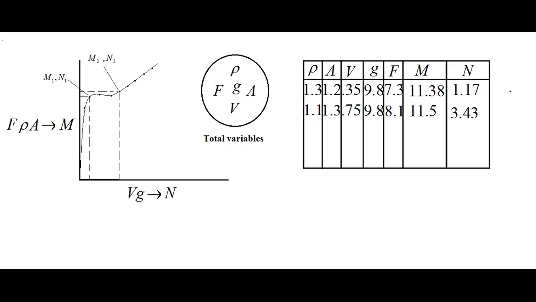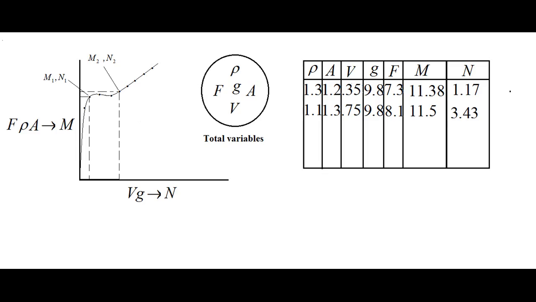Randomly, suppose I pick up three variables. Suppose I pick up F, rho and A and multiply them to make M, like this, and the remaining variables are V and G. Now multiply V and G and make it N. So now the 5 variables are reduced to only 2 variables, M and N. M contains F, rho and A, and N contains V and G.